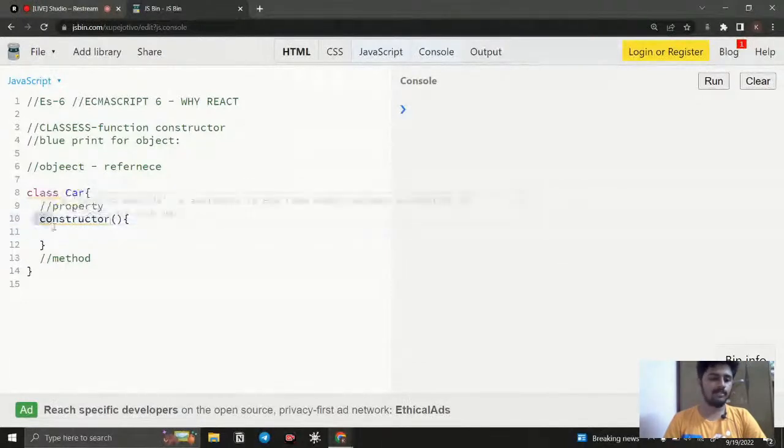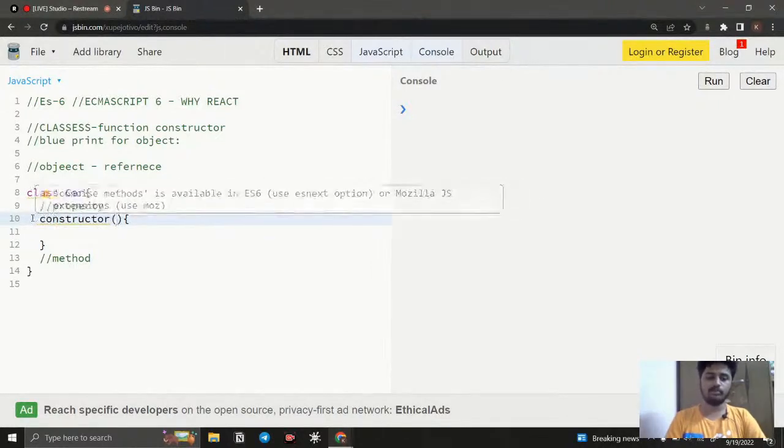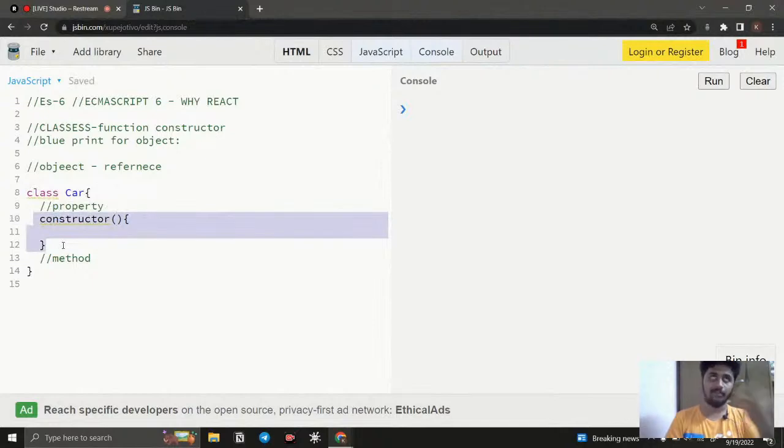Inside this, by using this constructor function, we can create the properties for the blueprint. Consider this is going to be a normal function that is built in by default in JavaScript. Inside that we can give some parameters.